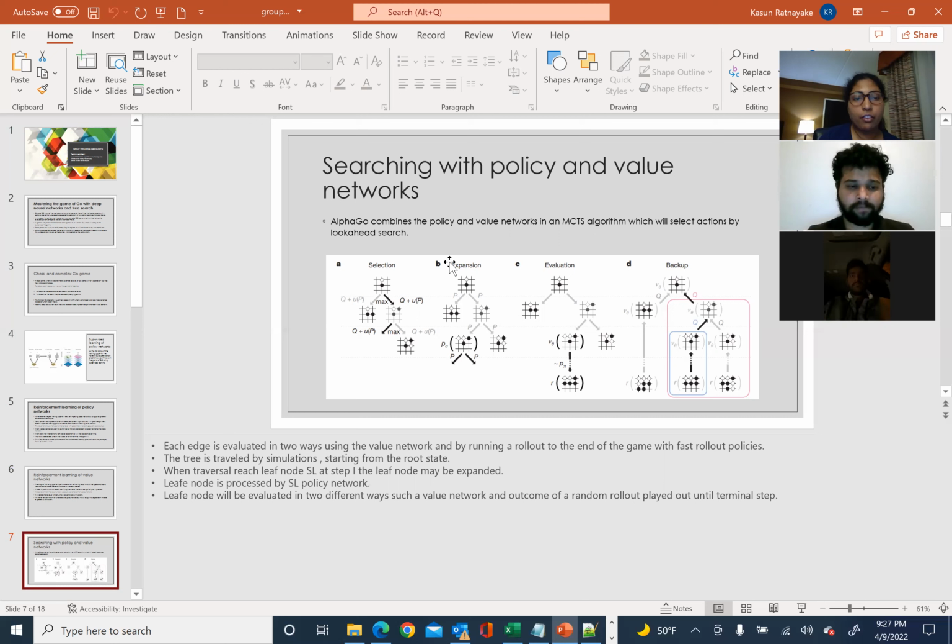The tree is traversed by simulations starting from the root state. When traversal reaches a leaf node, the leaf node may be expanded. The leaf node is processed by the supervised learning policy network, and it is also evaluated in two different ways: by the value network, and by the outcome of a random rollout played out until we reach the termination step.